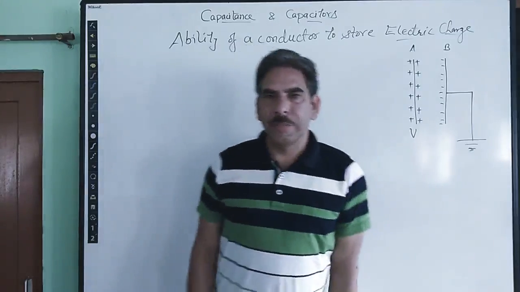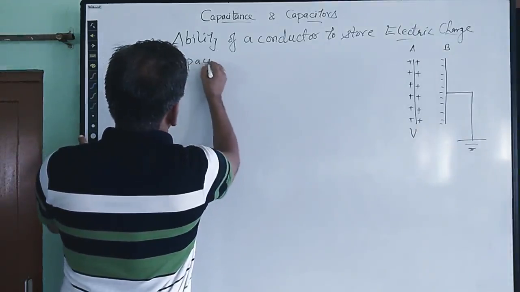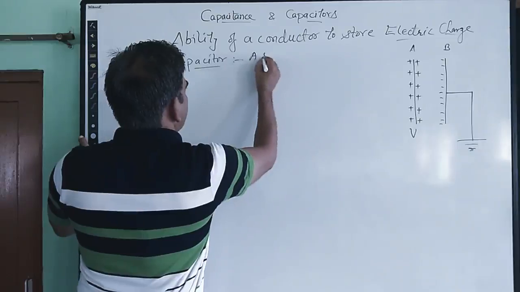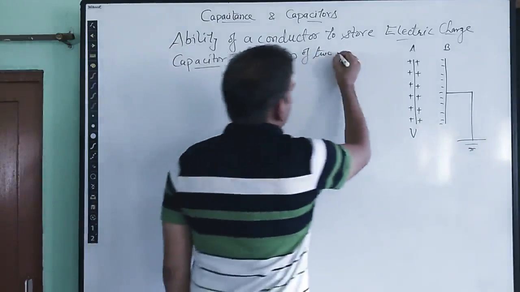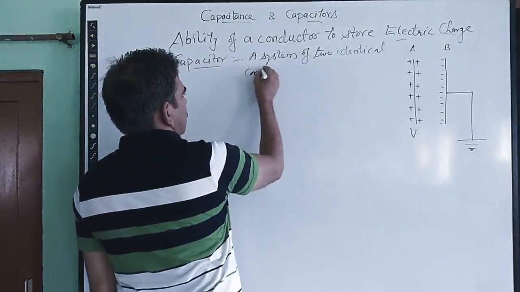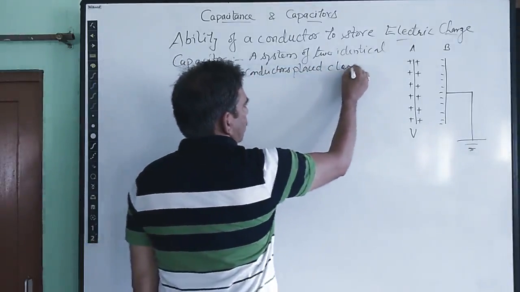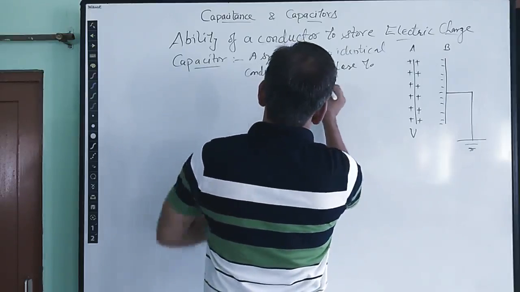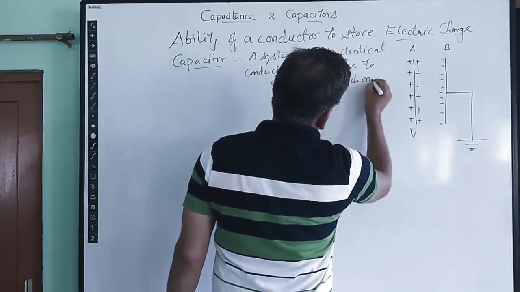So this is what is happening, and this makes the principle of a capacitor. So a capacitor is a system of two identical conductors placed close to each other, of which one is earthed.